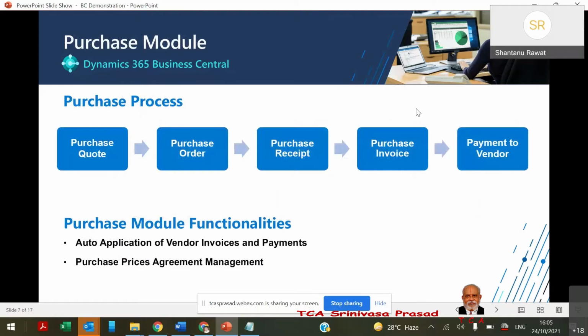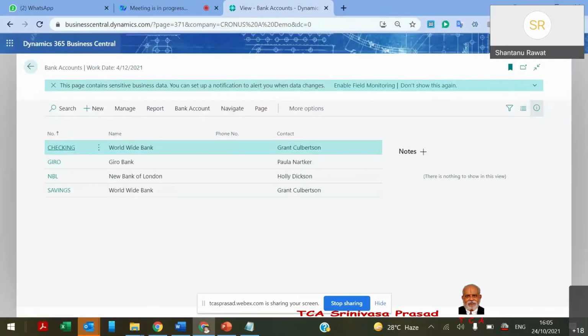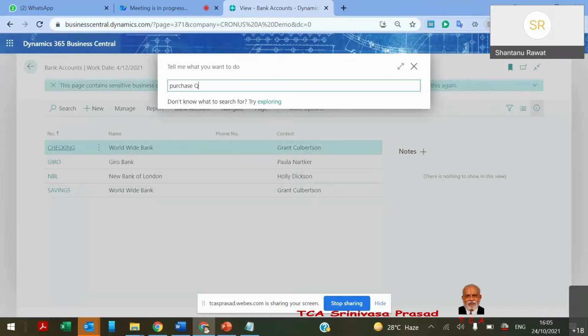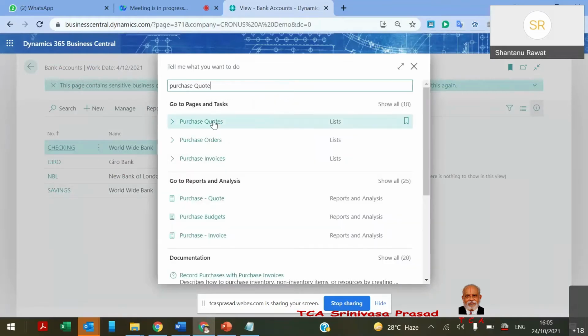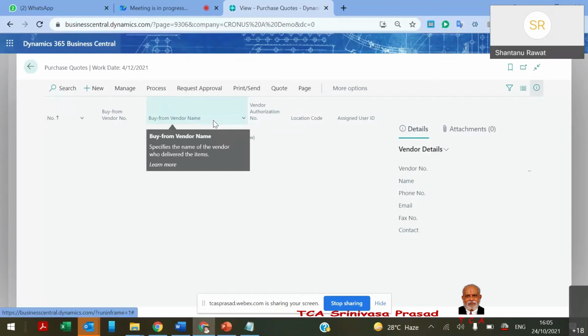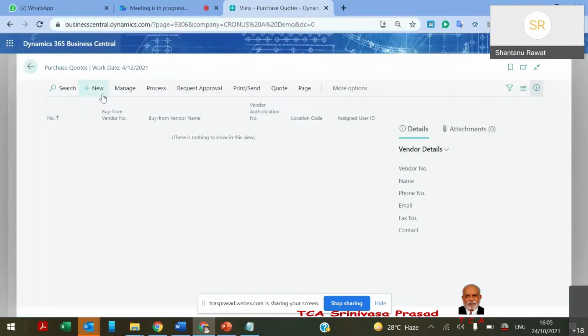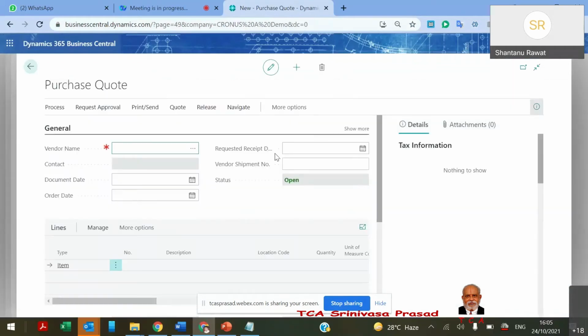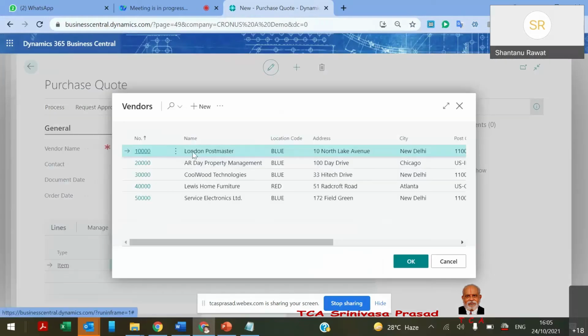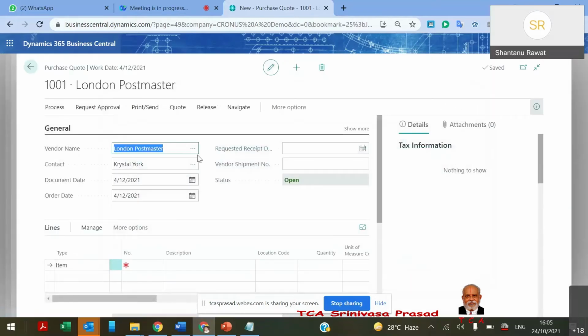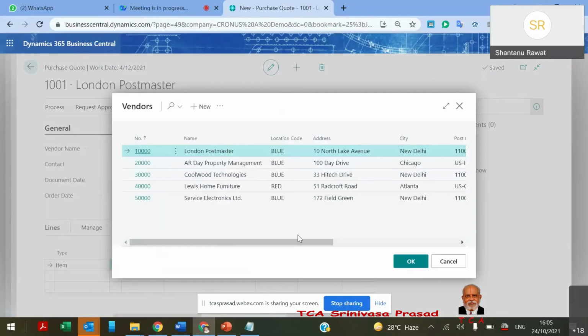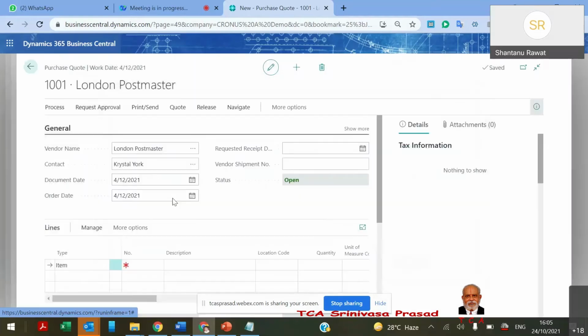For the procurement process, we start with the purchase quotes. Here we can select any vendors and make the purchase order.